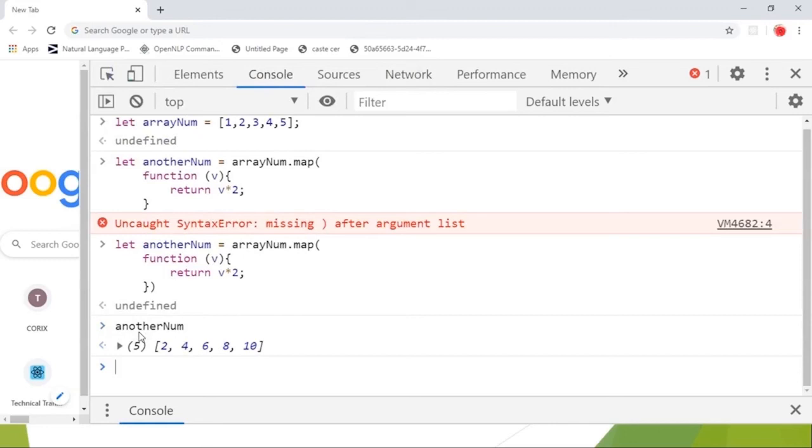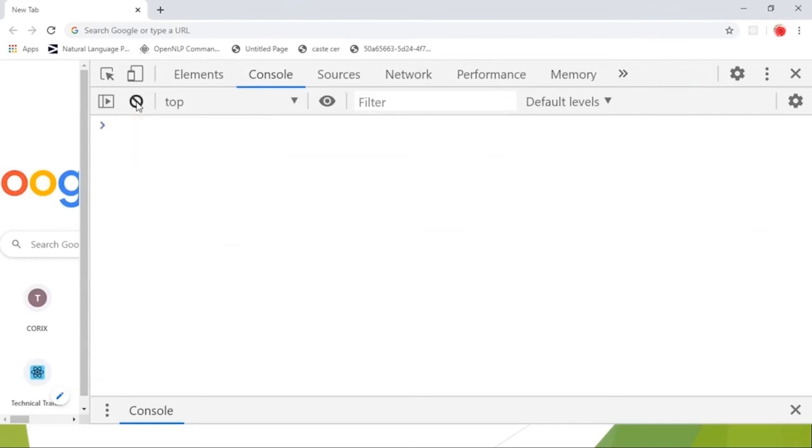And if I use arrow function, let me clear this. With the help of arrow function, let's see how it will work and how we can reduce the code.